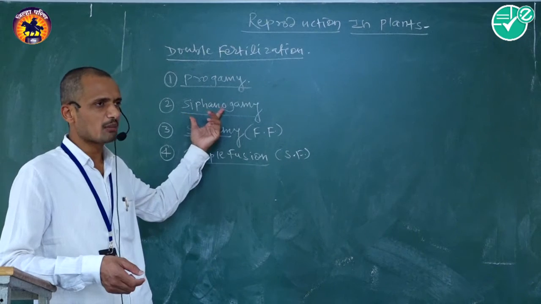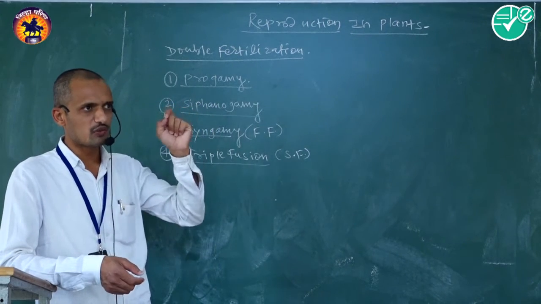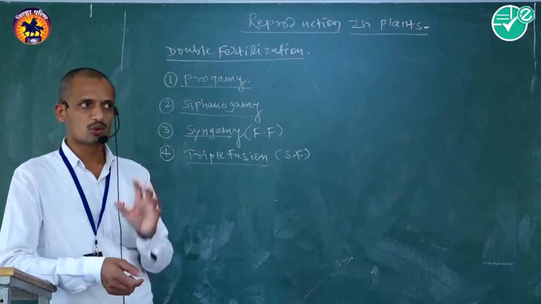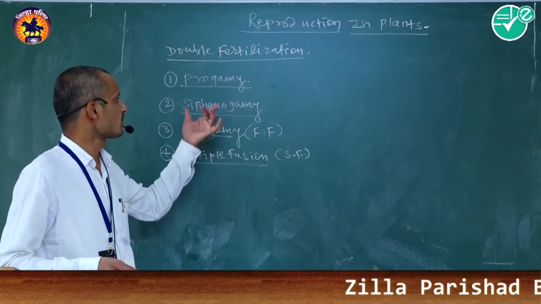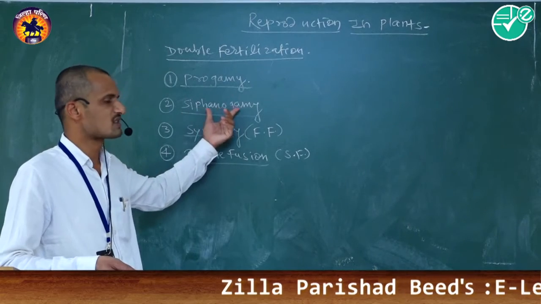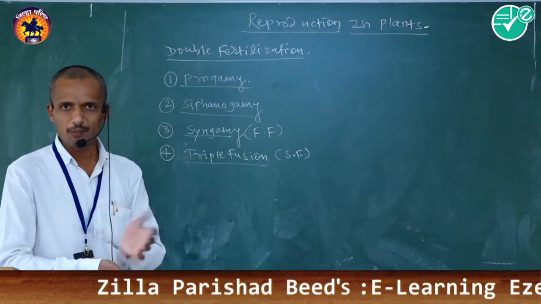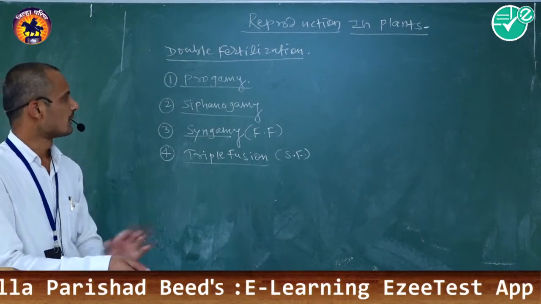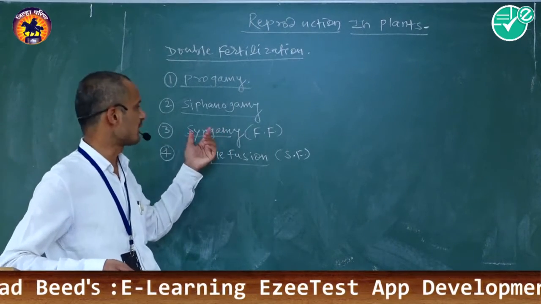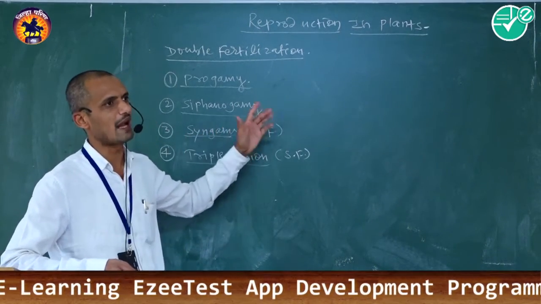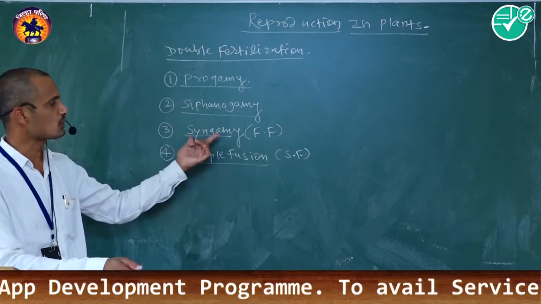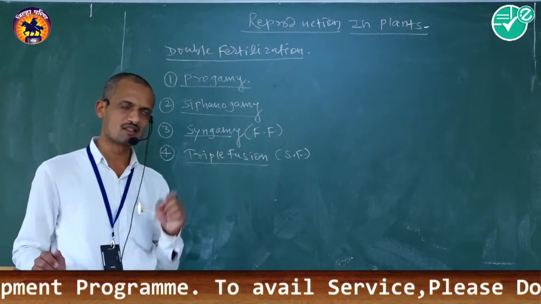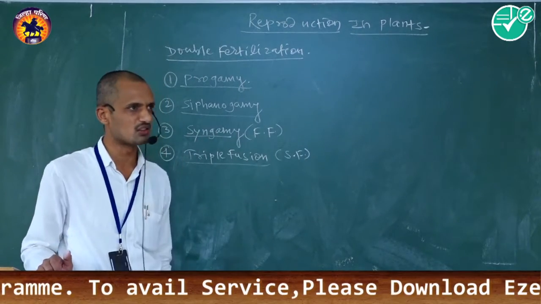The movement of non-motile male gametes up to the female gametes through the siphon, or the pollen tube, is commonly called siphonogamy. After the release of both gametes, one male gamete unites with the female gamete to produce a diploid zygote, that is called syngamy, also known as first fertilization.